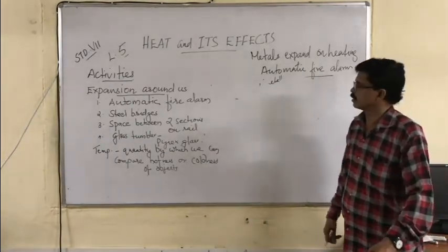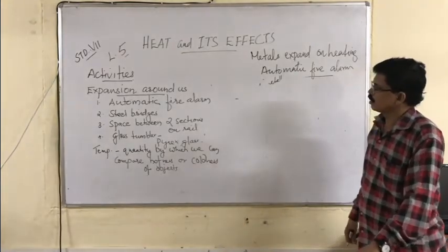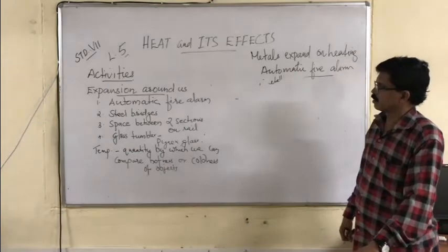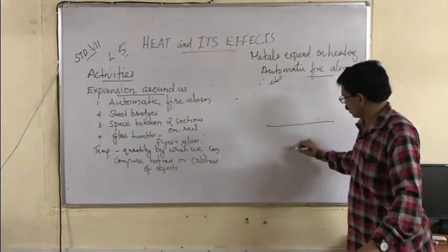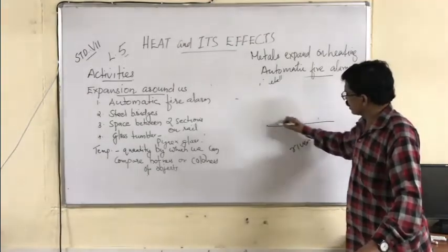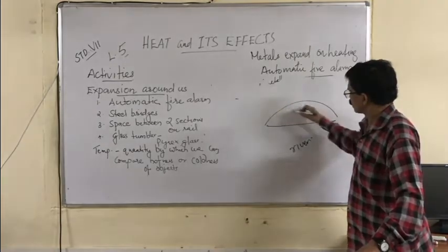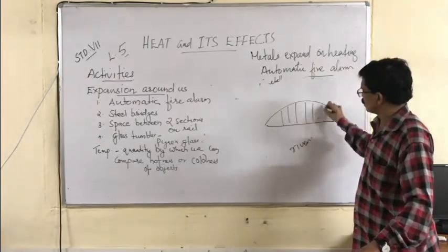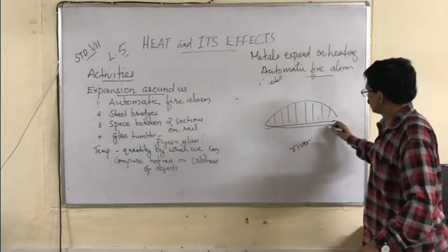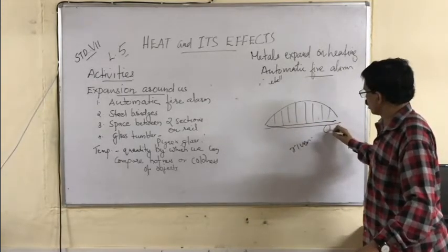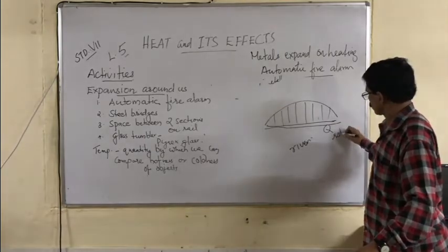Clear? Yes. Now, steel bridges. Suppose this is the river flowing down, and there is a steel bridge. Steel bridge means iron bridge. At one end of the iron bridge, there are one or two rollers. What is it? Roller.